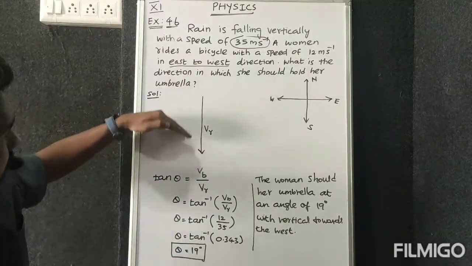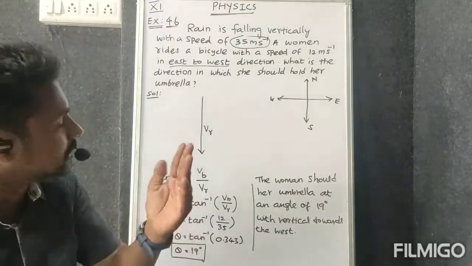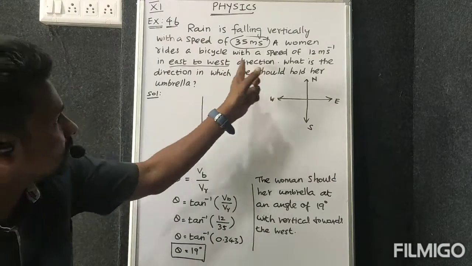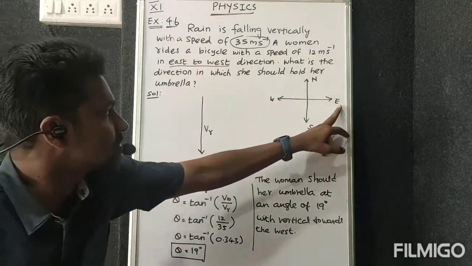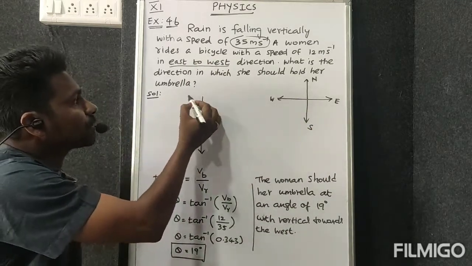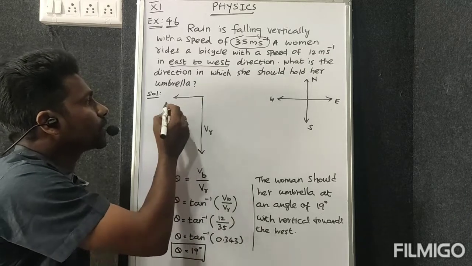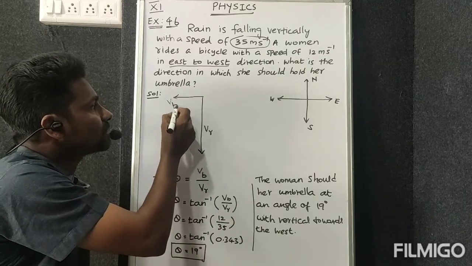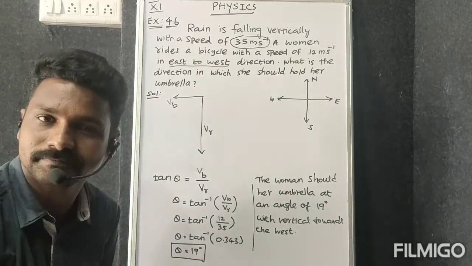Here, like that. So now one woman is riding the bicycle. What is the direction? East to west. East to west means this direction. For understanding purpose. So this is known as velocity of bicycle or speed of the bicycle in this direction.